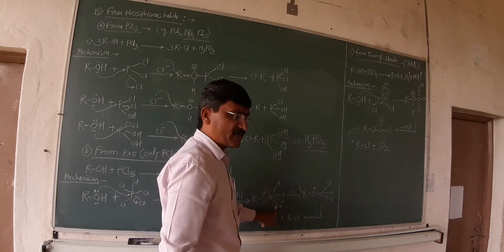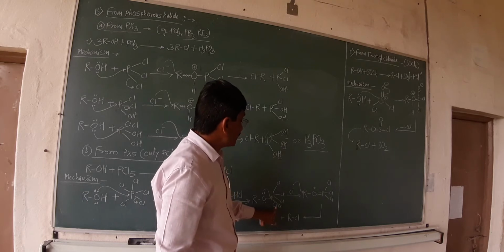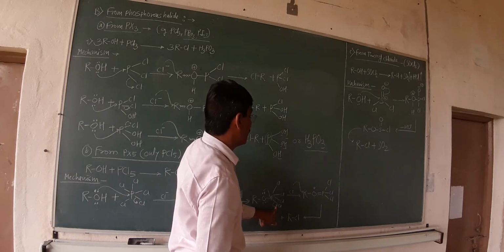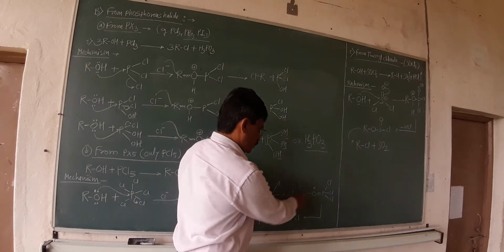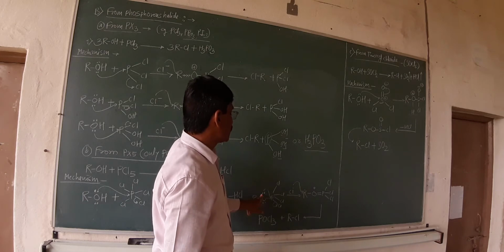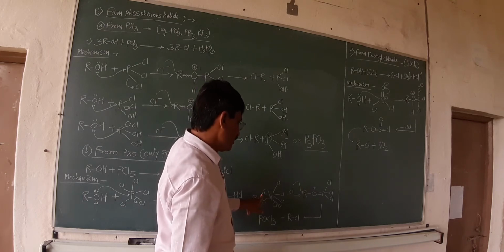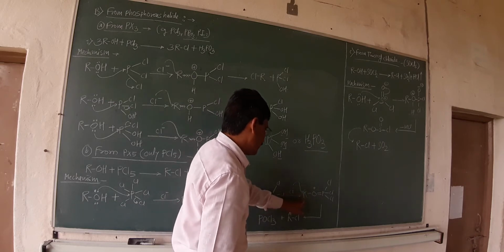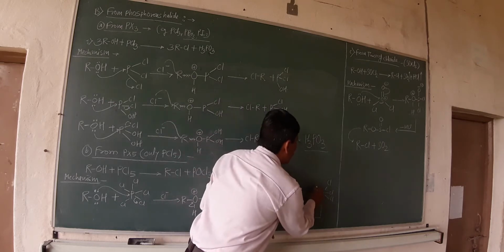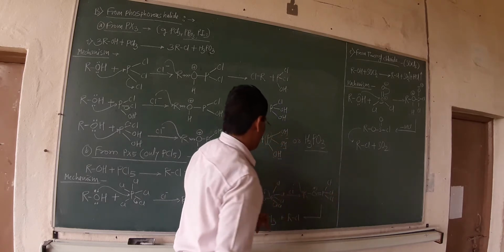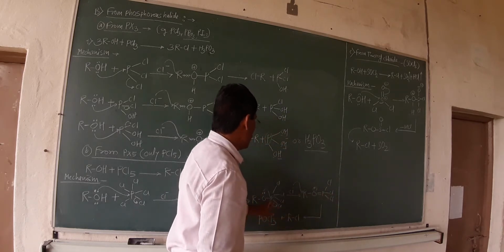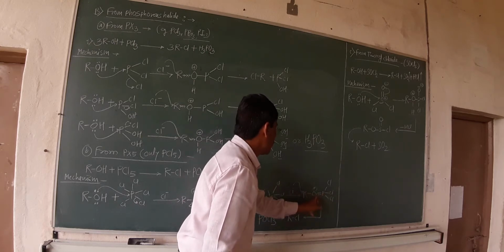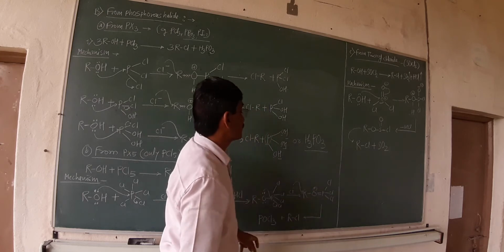At the same time, the second chlorine atom from the PCl4, what happens? It gets detached in order to form the Cl minus. At that time, the oxygen, due to the donation of a lone pair of electrons, carries the positive charge. The structure is like that of RO plus double bond PCl. The bond PCl. Why? Because already one bond is there. The second, due to the donation of a lone pair of electrons, gets established here, and due to that, such a type of structure came into existence.